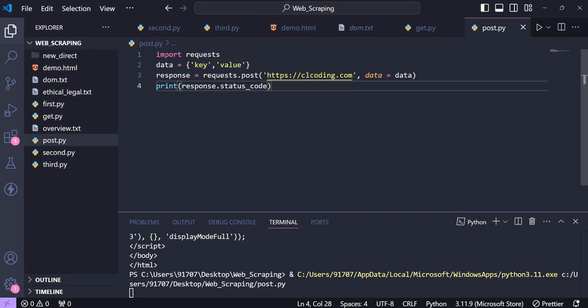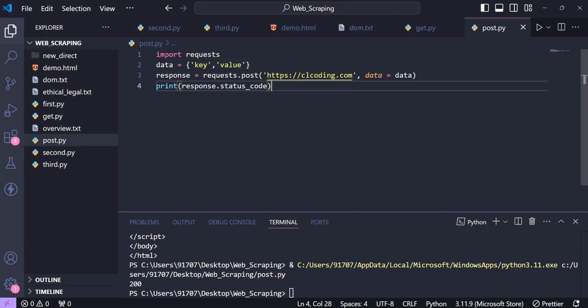So 200. Now, what is this 200? Let me give you some common status code information. 200 stands for OK, success. If it was 201, then it means the resource was created successfully. If it is 400, then it is a bad request, invalid input. If it is 401, then it is unauthorized. If it is 404, then it is not found. And if it is 500, then internal server error. So if it is 200, then you are okay, success.